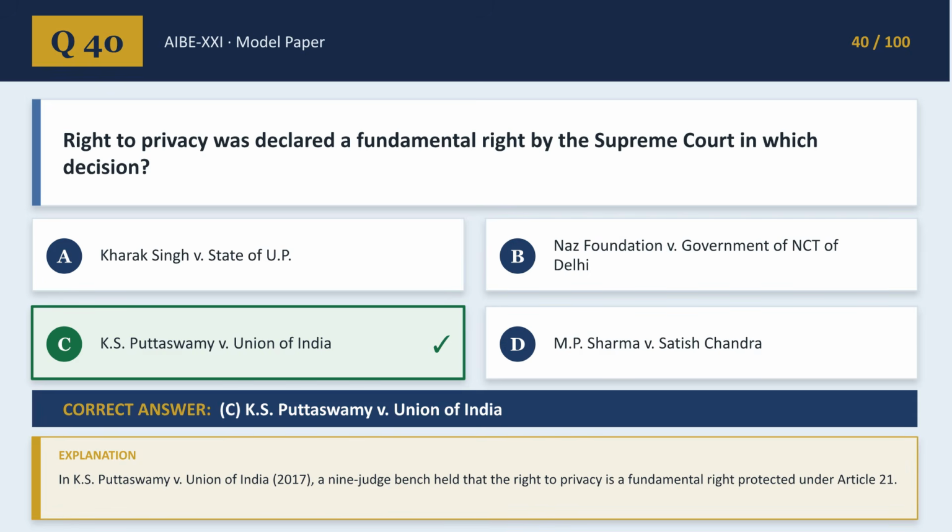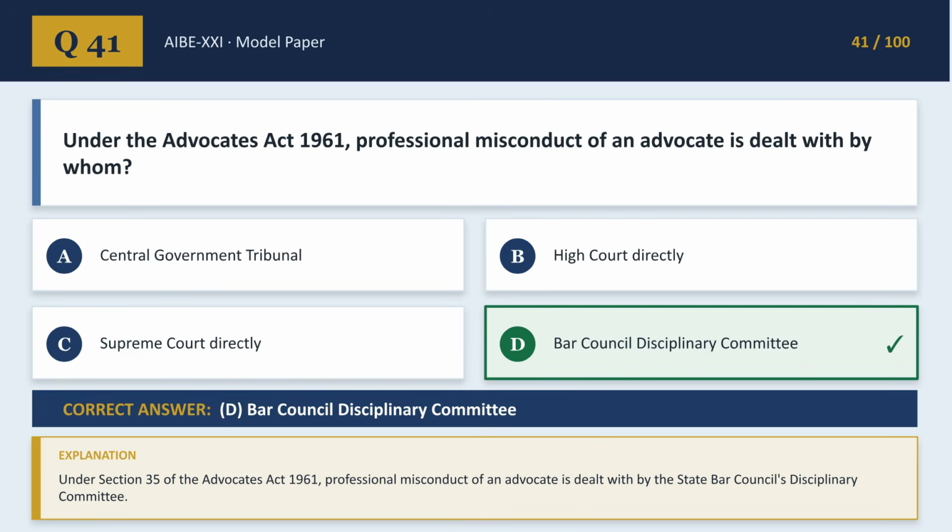Question 40 asks for the case where the right to privacy was declared a fundamental right. The correct answer is C, K.S. Puttaswamy v. Union of India, declaring privacy a right under Article 21. Under the Advocates Act 1961, professional misconduct is dealt with by whom?